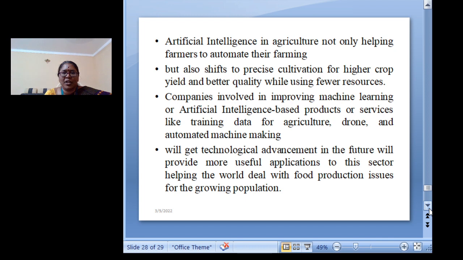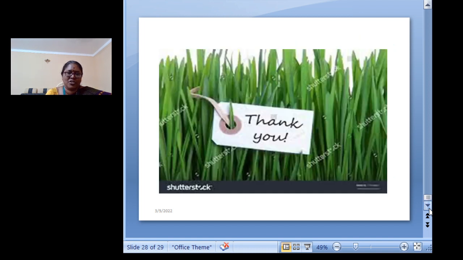The technological advancement in the future will provide more useful applications in the field of agriculture, and it will increase food production for the growing population.